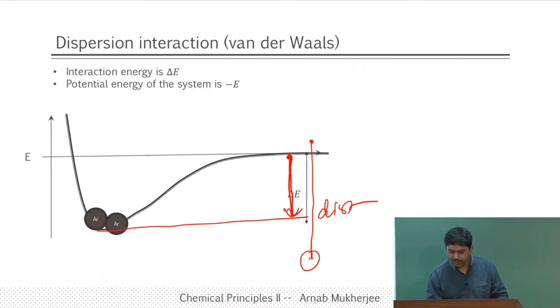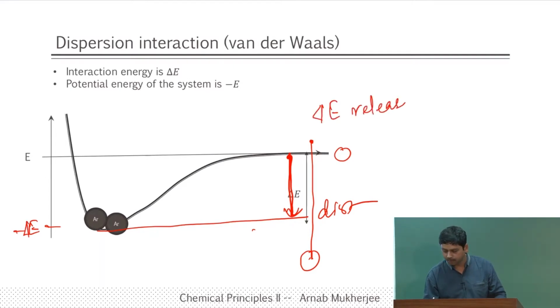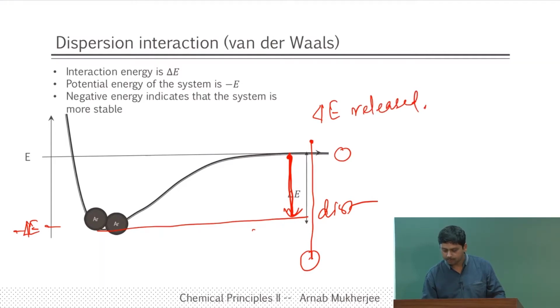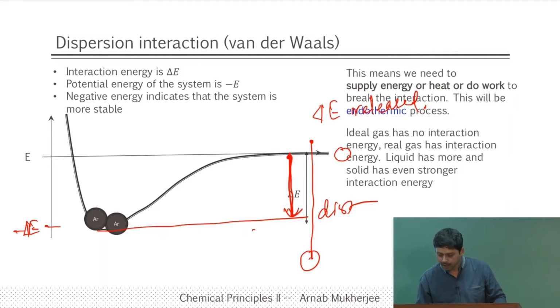So as I said, that interaction energy is delta E, potential energy of the system is minus E. So right now it has become minus E. So it was started with 0, now it has become minus E, let us say, and therefore minus delta E, and delta E amount of energy is released. So, this means that we need to supply energy or heat or do work to break the interaction, and this will be an endothermic process.